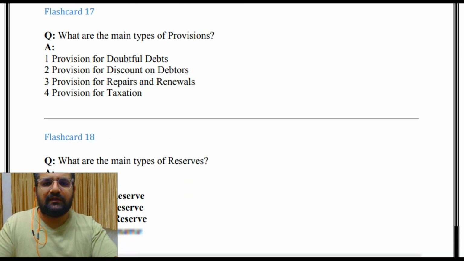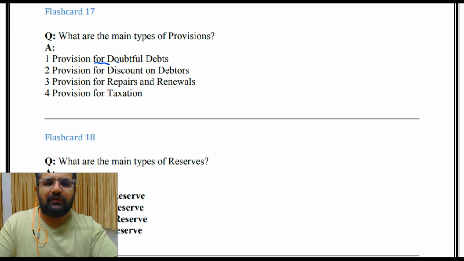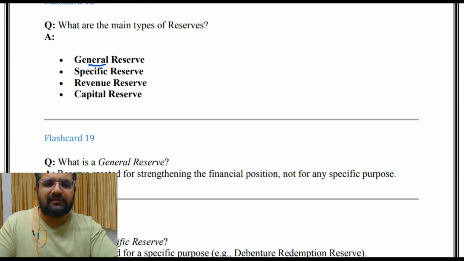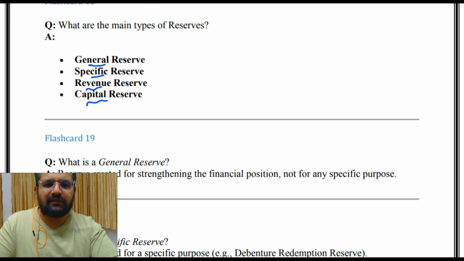What are the main types of provision? Provision for doubtful debts, provision for discount on debtors, provision for repairs and renewals, and provision for taxation. What are the main types of reserve? So general reserve, specific reserve, revenue reserve and capital reserve. GSRC. Okay, general reserve, specific reserve, revenue reserve and capital reserve.